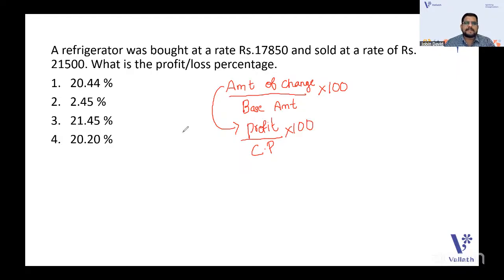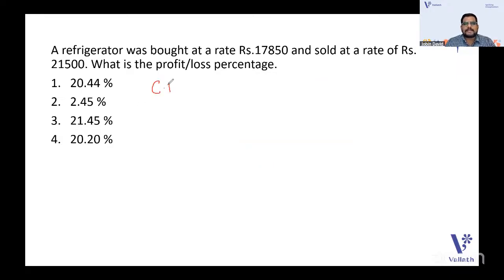So from all these things, what we want to find out, we need to write the data first. Cost price is equal to 17,850 and the selling price is equal to 21,500. So you know that it is a profit because the selling price is higher than the cost price. Am I right?